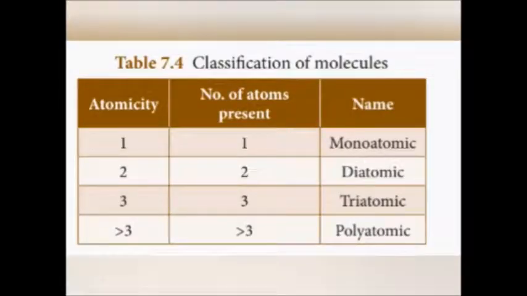If the number of atoms present in a molecule is 1, then it is named a monoatomic molecule. If the number of atoms is 2, then it is a diatomic molecule. If the number of atoms present in a molecule is 3, then it is named a triatomic molecule. If the number of atoms is more than 3, it is named a polyatomic molecule.